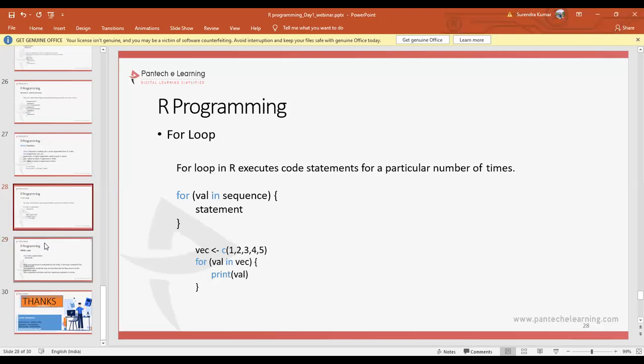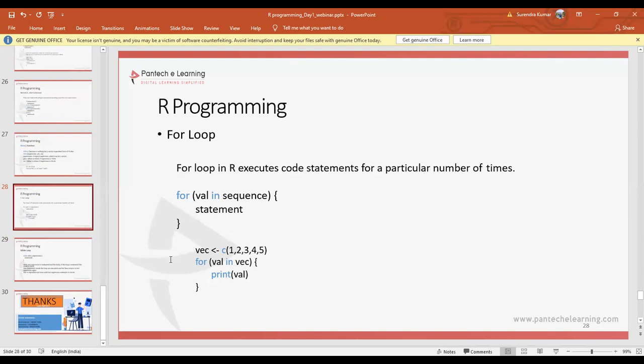So coming to for loop and while loop, we will just do a simple example for while loop and for loop. In these, we have the repeat loop, while loop, and for loop. First of all, what is a loop? It is a statement that allows us to execute a statement or group of statements multiple times. The main objective is to help you execute a group of statements multiple times.